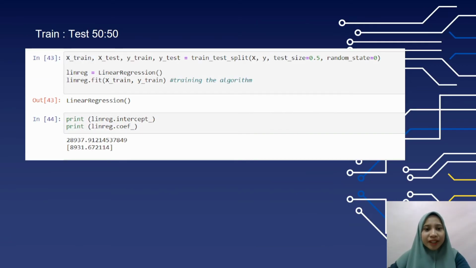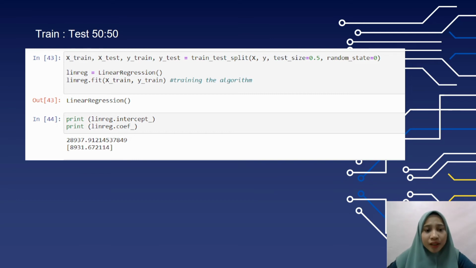Okay, this is for the data splitting into train and test about set number 2. And set number 2 is 50% train and 50% test. In the set number 2, 3, 4, and 5, we will show to you more clearly how to predict. First, we split the data into X train, X test, Y train, Y test, and test size is 50%. And then we print the intercept and slope.